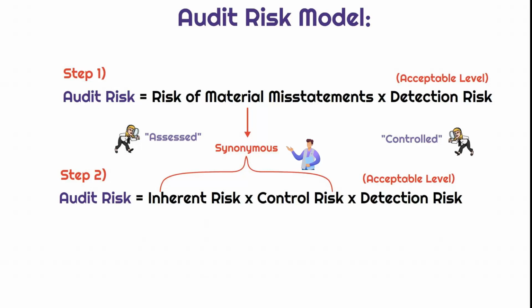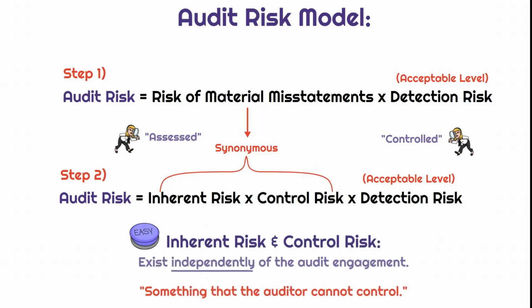Okay, so the formula for calculating the risk of material misstatements, inherent risk times control risk, is important to note that both inherent risk and control risk will exist independently of the audit engagement. Okay, so that definition has been asked on the exam. We need to know that both of these are going to exist independently. And all that means is that both of these risks are out of the control of the auditor. Right? So these risks can't just be alleviated by the auditor doing more work.